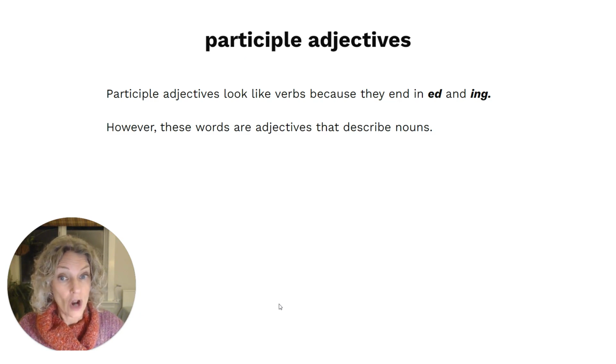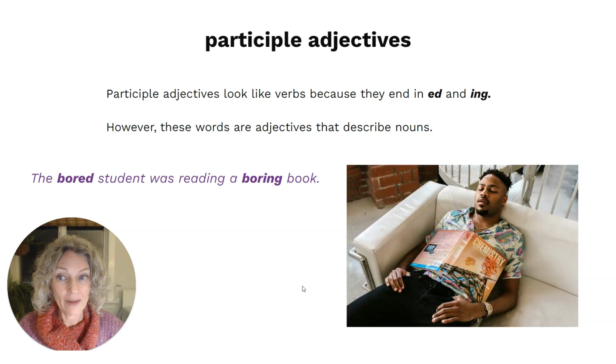However, these words are adjectives that describe nouns, and we know that by looking at their position in the sentence. So in this sentence, the bored student was reading a boring book. We can see that bored comes before the noun student because it's describing the student, and boring comes before the noun book because it's describing the book.